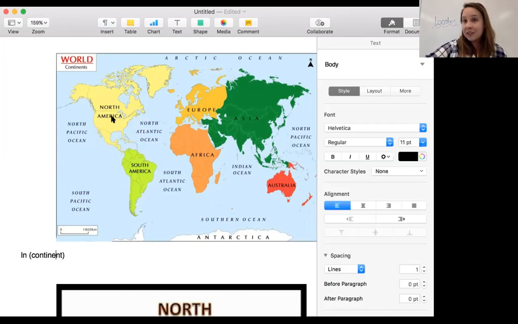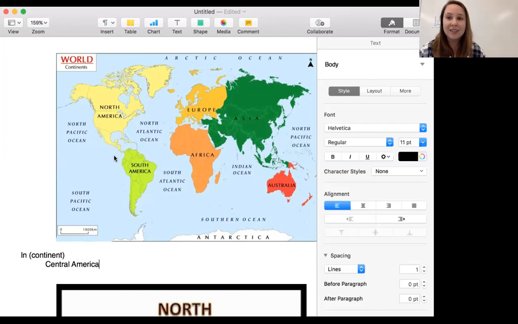Now, one difference is this area right here, from Mexico to Colombia, excuse me. From the top of South America to the bottom of Mexico, we call this Central America. This area between North America and South America is called Central America.